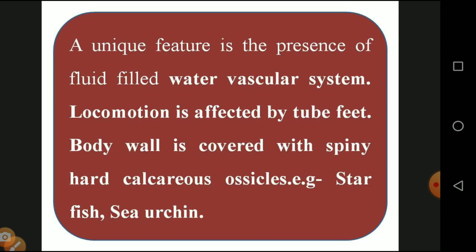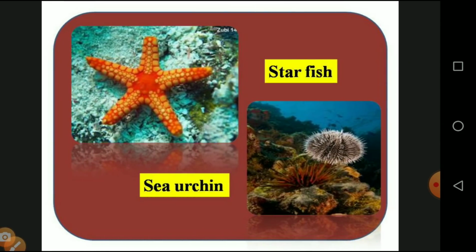The locomotion is effected by tube feet. The tube feet act as fingers as well as legs. The body wall is covered with spiny hard calcareous ossicles. Examples are the starfish and sea urchin. They have a huge amount of spiny hard substance which penetrates our hand and causes some kind of pain to us. These are the examples we are seeing: the starfish and the sea urchin.